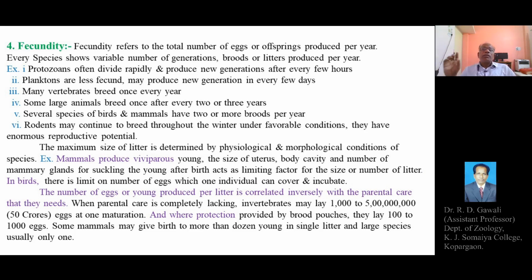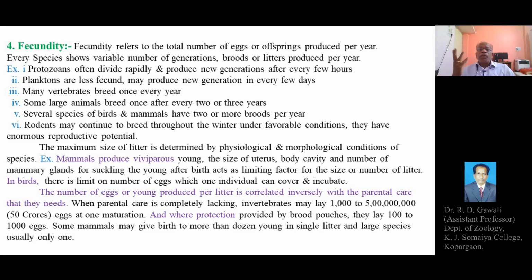So every species shows a variable number of generations or broods or litters. Litter means a definite number of individuals produced at a time, maybe 3, 4, 5, 6, 7, up to 12, or maybe more. The number of young ones produced at a time is called a litter or a brood. So, number of broods or number of generations.